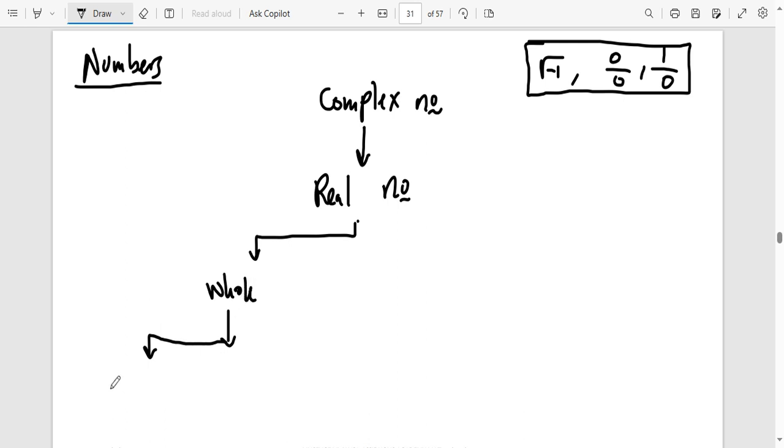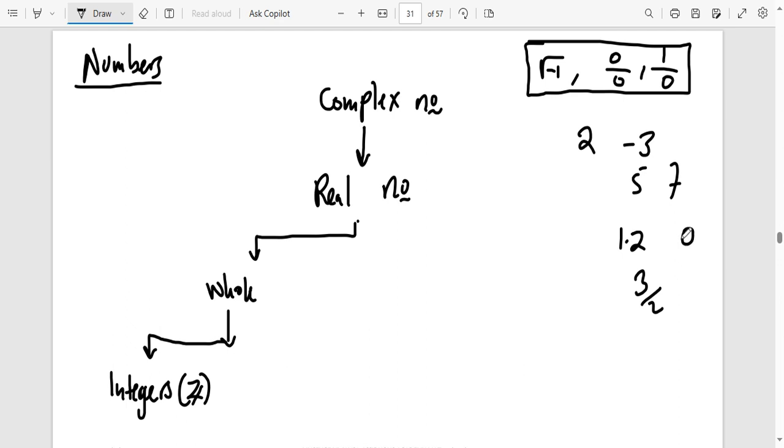In whole numbers, you are going to have integers. Integers, you are going to see we use the symbol Z like that. Now, integers are negative and positive numbers, including zero, but you shouldn't include fractions or decimals. For example, 2 is an integer, negative 3, 5, 7, but anything with a point, 1.2, is not an integer. 3/2 is not an integer. 0 is an integer. So all numbers which are proper counting numbers, negative or positive, without a point and without a fraction, those are integers.